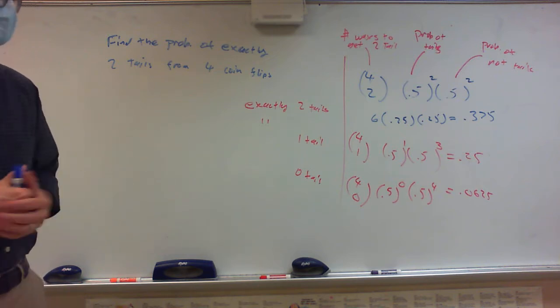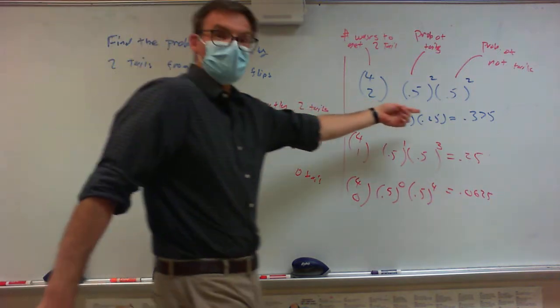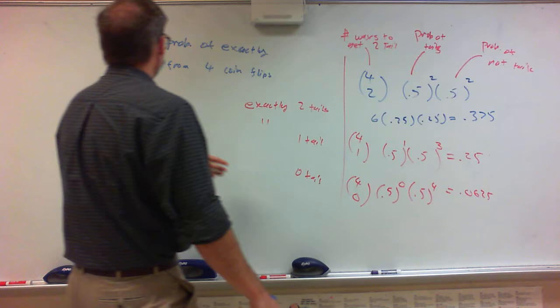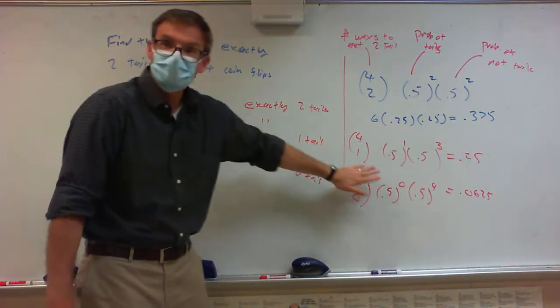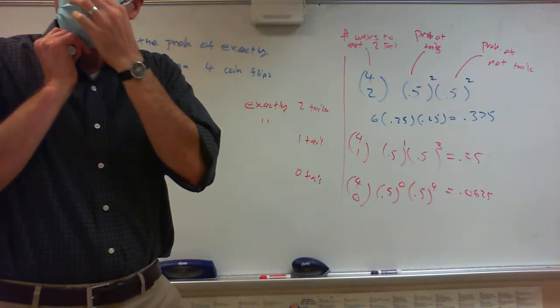And what's the answer to that question? 0.375, right? Does everybody see that? Of course, if I changed it, what's exactly 1 tail, exactly 0 tails, we have those other numbers, right?